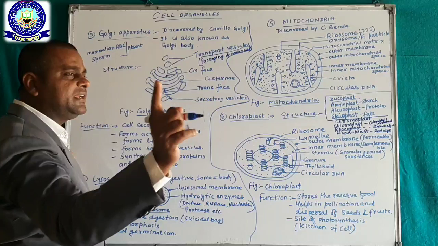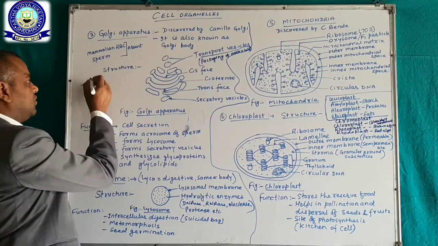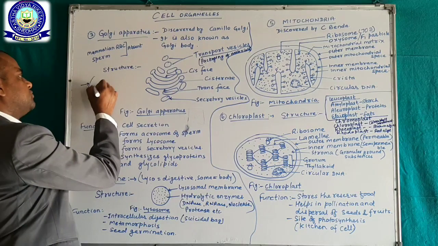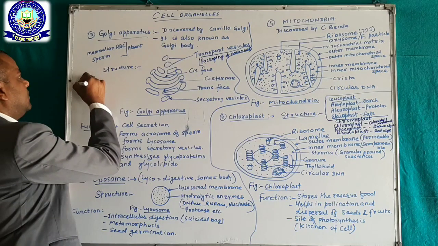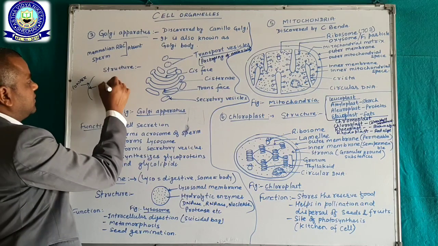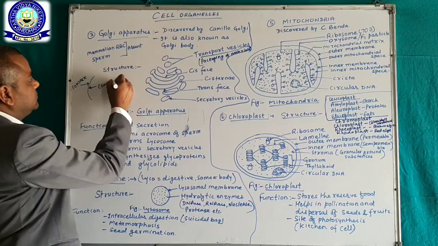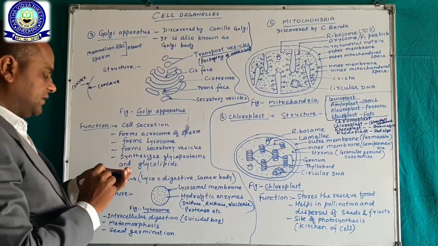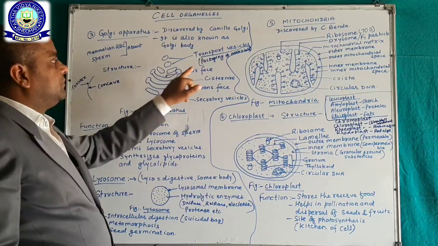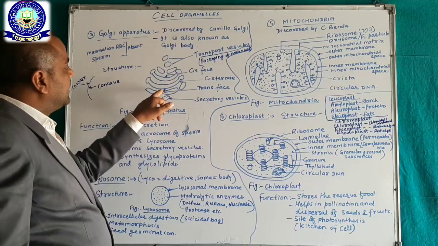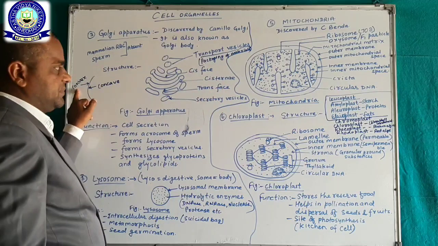Now it has cisternae. Cisternae has two faces: this one is called the convex side and this one is called the concave side. This face is also known as the concave face, and this one is known as the trans face, which means the convex face.